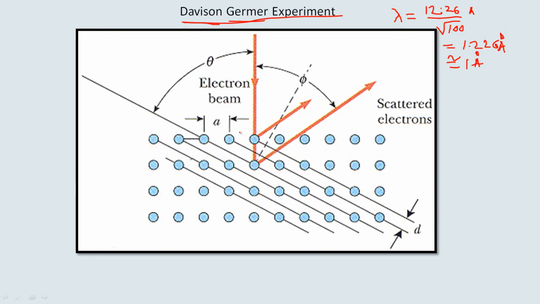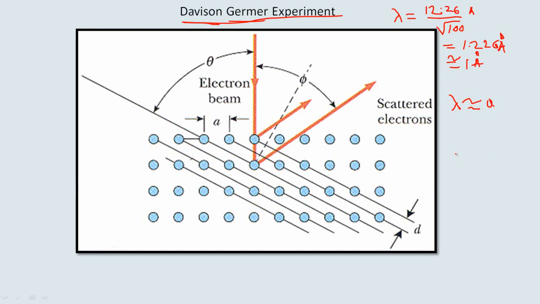And here, what is the condition for diffraction? Can anybody recall the necessary condition for observing the diffraction pattern? How should the wavelength be comparable to which thing? The wavelength of incident light should be comparable to what? Slit width. The wavelength of light should be comparable to the dimension of the diffracting aperture.